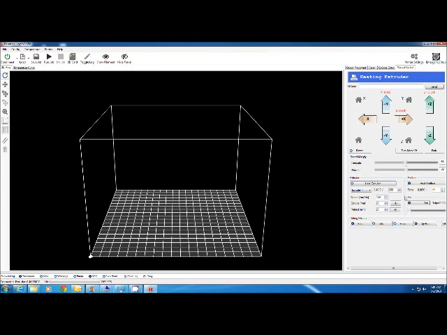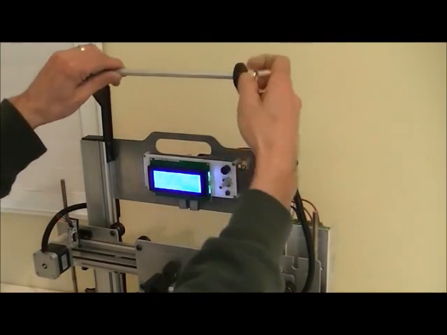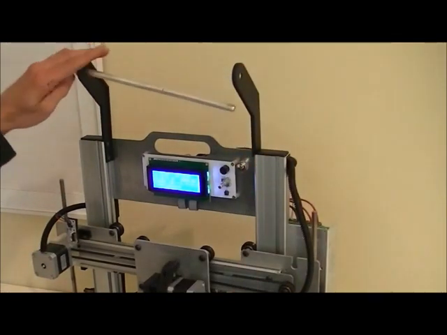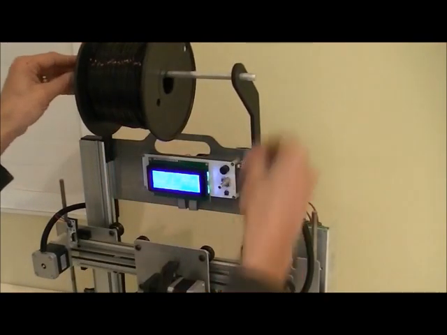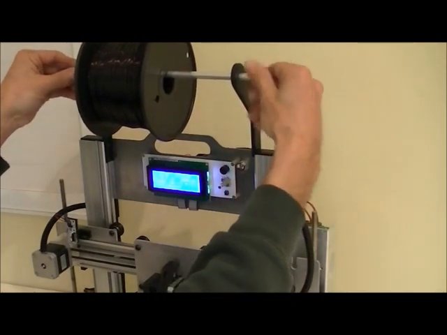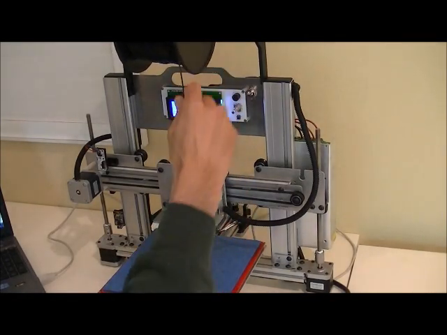This is the portion we're going to use, and here's where we turn on the heat for the extruder to preheat it. You'll notice that this light is on and I've got it set to 200. We'll be using this button here to load the filament, and it can be used to unload the filament. Next, we're going to load the filament. Now that the extruder is hot, we're ready to load the filament.